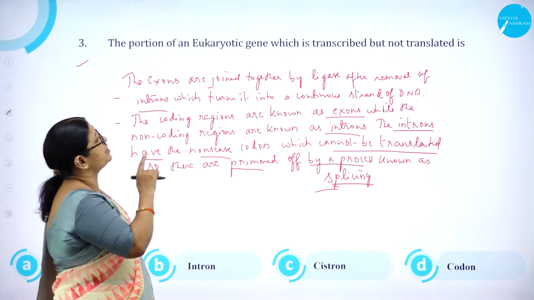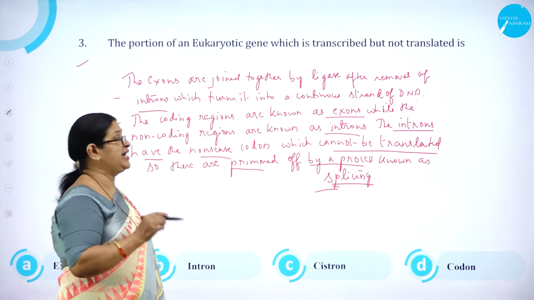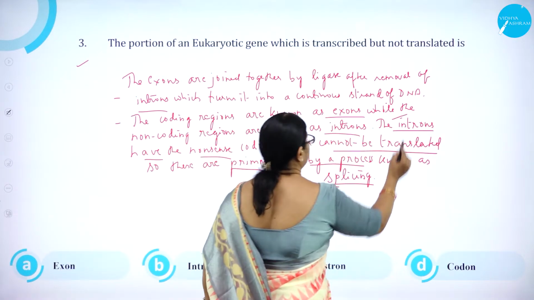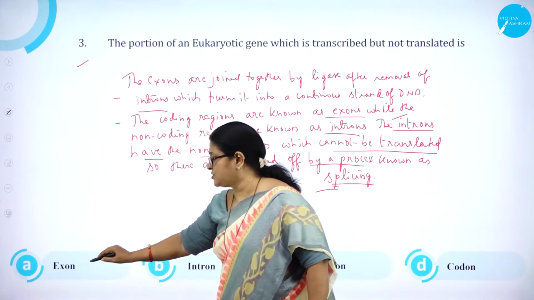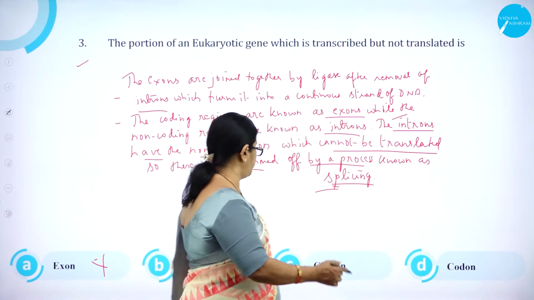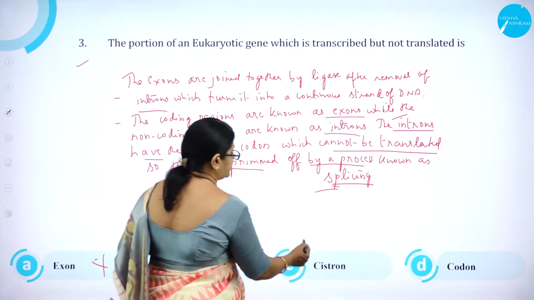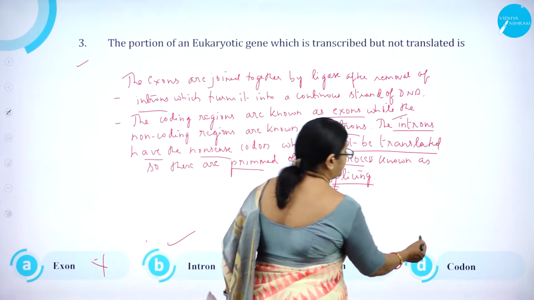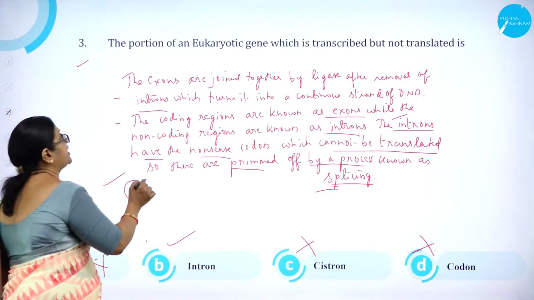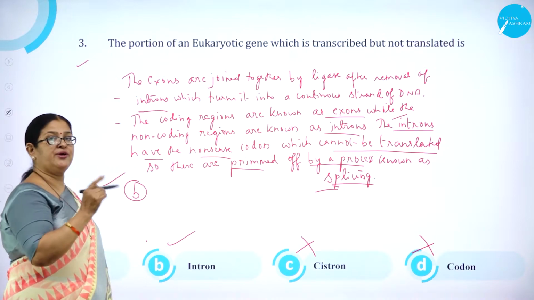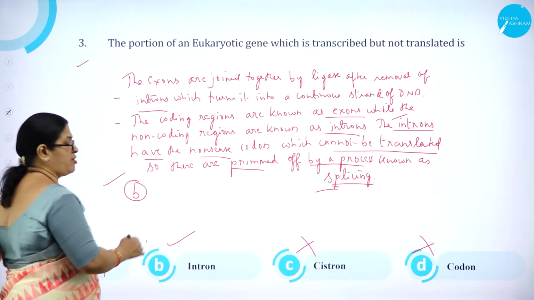So the portion of a eukaryotic gene which is transcribed but not translated is what? Introns. The answer is introns. Option A, exon, is wrong, and option B, intron, is correct. Option C, cistron, is wrong, and option D, codon, is wrong. So option B is correct.